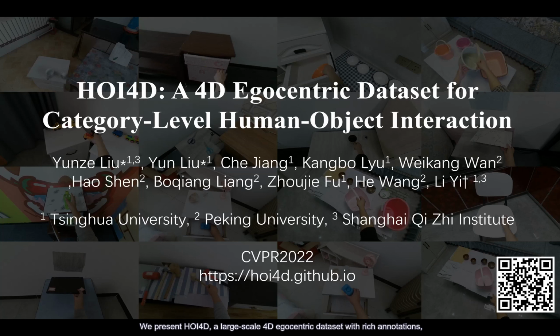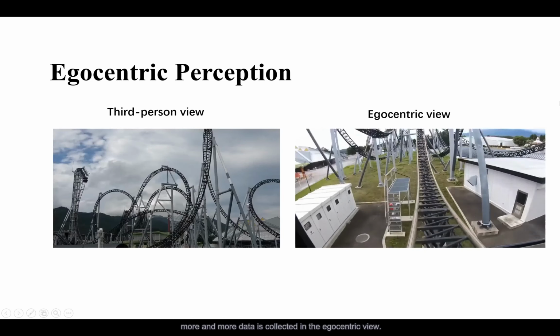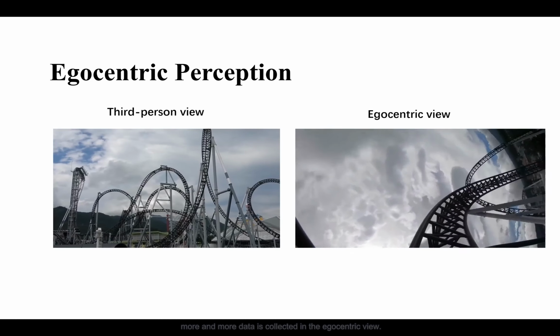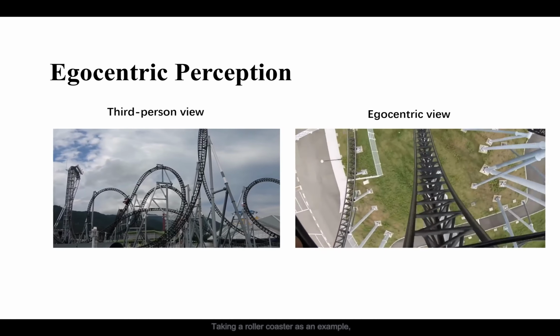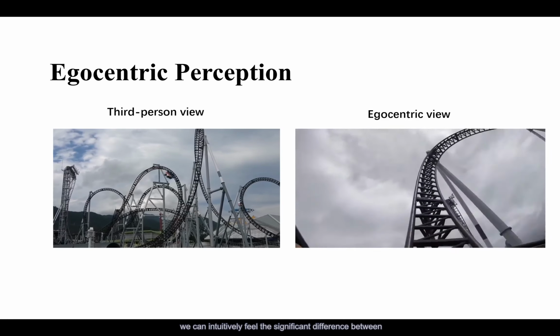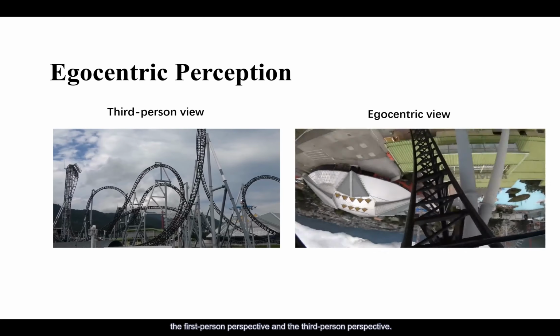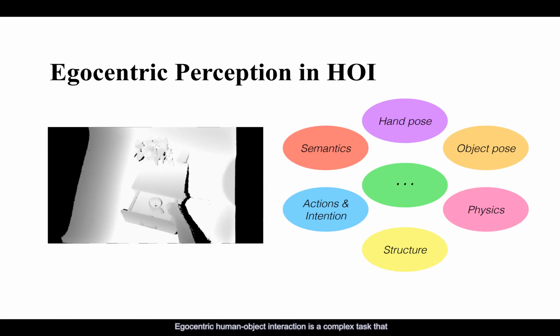We present HOI4D, a large-scale 4D egocentric dataset with rich annotations, to catalyze the research of category-level human-object interaction. With the application of AR, VR and the rise of the metaverse, more and more data is collected in the egocentric view. Taking a roller coaster as an example, we can intuitively feel the significant difference between the first-person perspective and the third-person perspective. Egocentric human-object interaction is a complex task that not only needs to perceive semantic information but also needs to understand the structure of objects, the poses of objects and hands in the physical world.